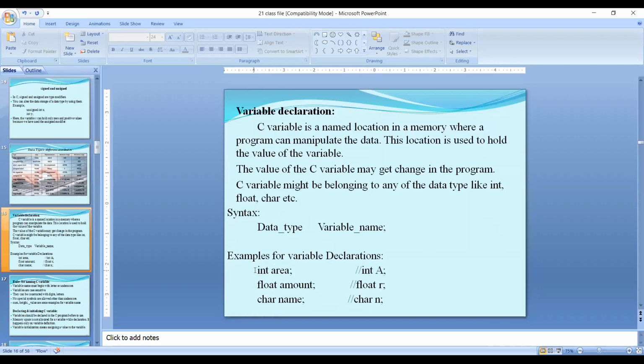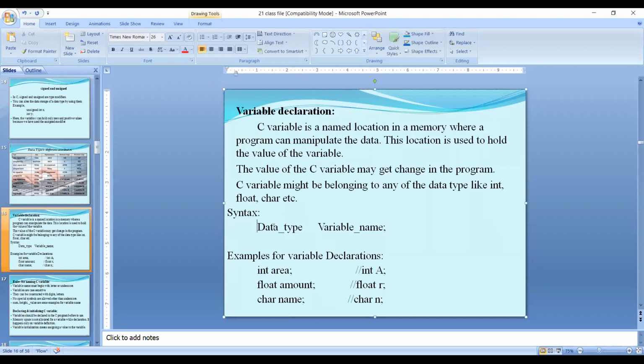Example, first example: int space area. Area is a variable name. Float space amount. Amount is a variable name. Char space name. Name is a variable name here. Here integer is a data type.